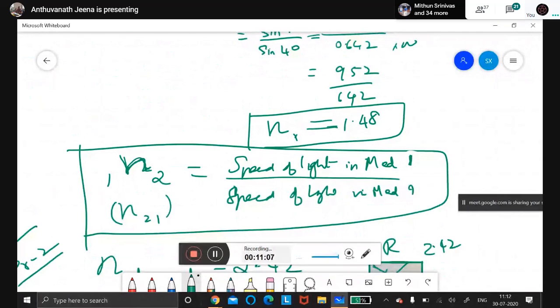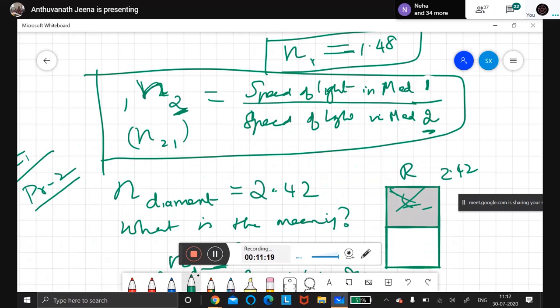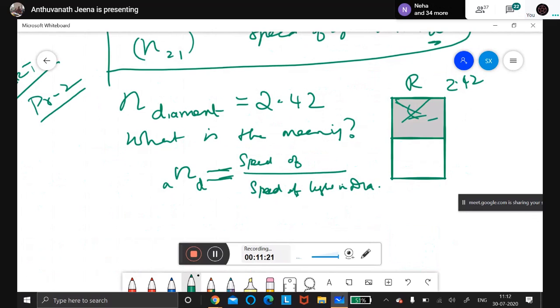The speed of the light in medium 2 will come in the denominator. So for the refractive index of diamond, the speed will come in the denominator. Listen carefully, it is inversely proportional. That is why it is given like this. The speed of the light in diamond is at the bottom, and the speed of the light in air is at the top.